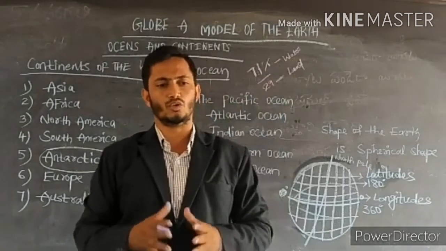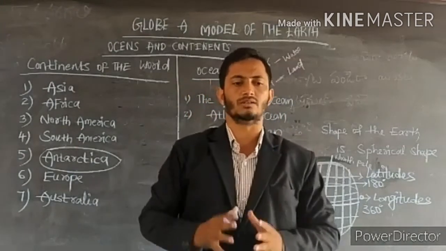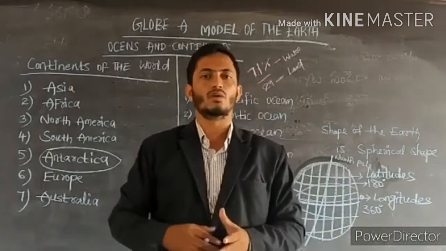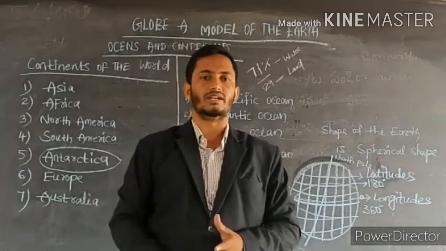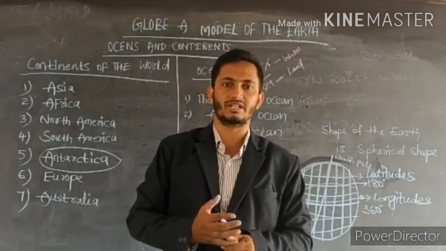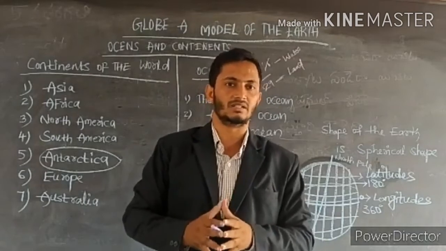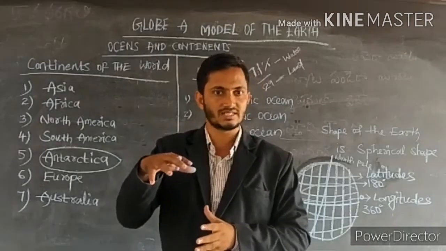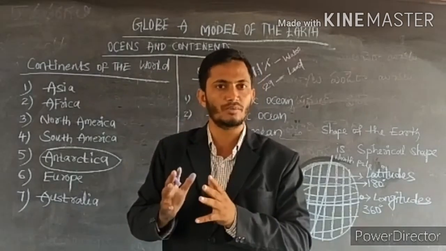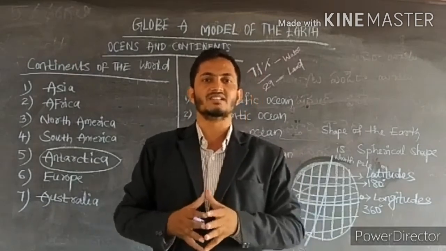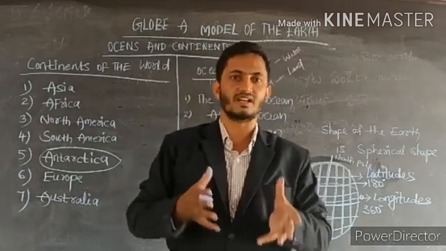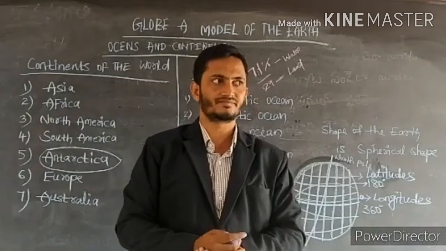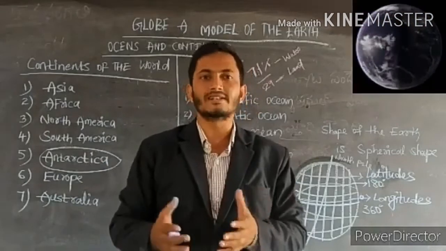For the information on the globe, a model of the earth, you just have to remember oceans and continents. What does the globe indicate, sir? What is the shape of the earth? My dear students, let me give you one important thing about the globe, a model of the earth. The shape of the earth is not a globe; the shape of the earth is spherical, or spheroid, we can say. And the earth rotates in which direction?